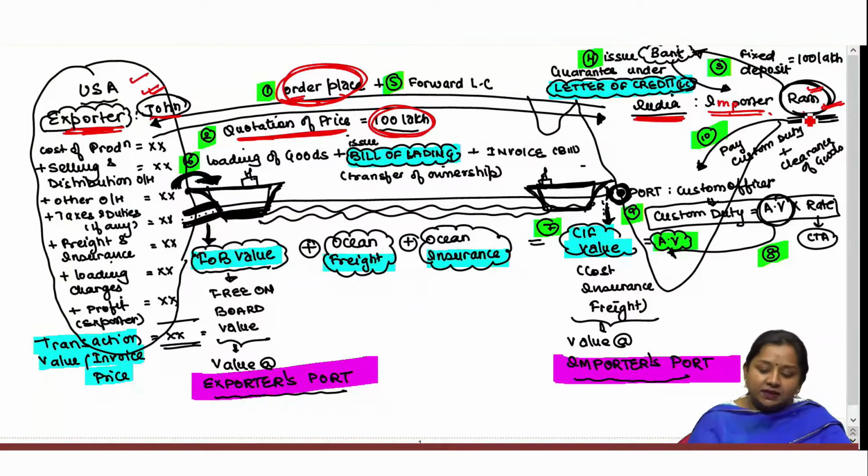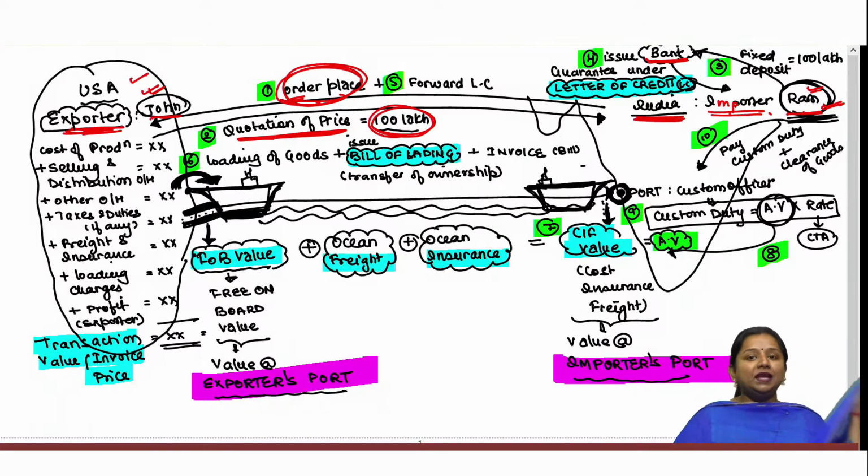Because of such reason, Ram visits the Indian bank to obtain security of the payment to be made by the importer to the exporter. And the bank will give security to the importer only if the importer has such financial worth.